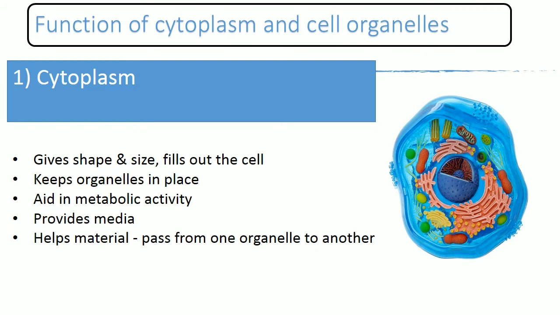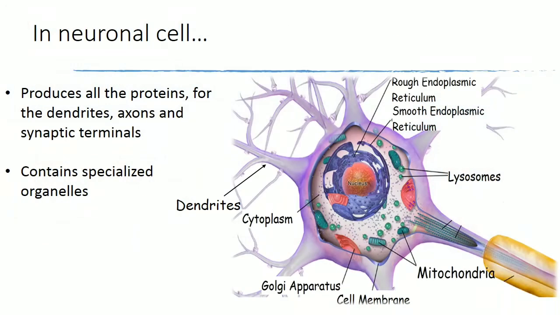Since that, cytoplasm acts as a medium for material transportation. In the same way, the cytoplasm of a neuronal cell produces proteins for the dendrites, axons and synaptic terminals, and especially it contains specialized organelles like Nissl substances for its function.